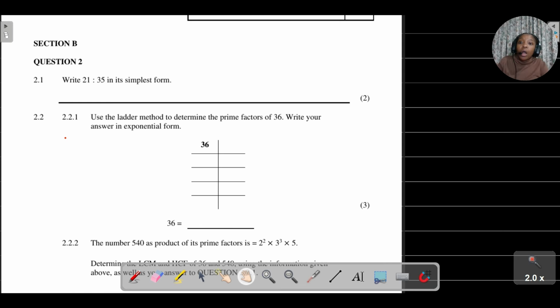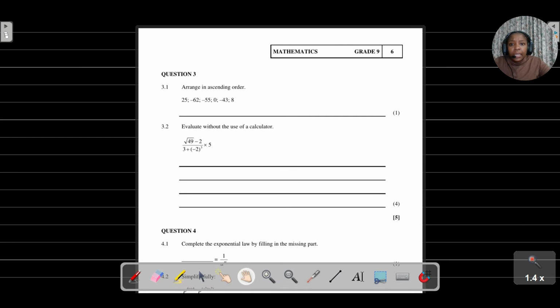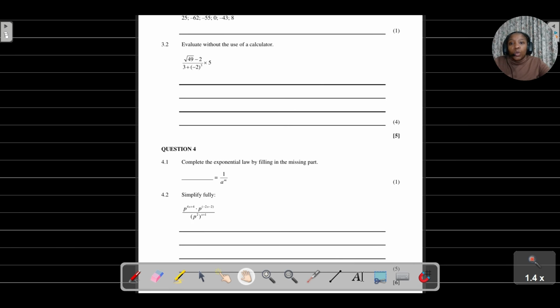We are going to be finding the lowest common multiple and the highest common factor using prime factorization, arranging values in ascending order, and simplifying without the use of a calculator.